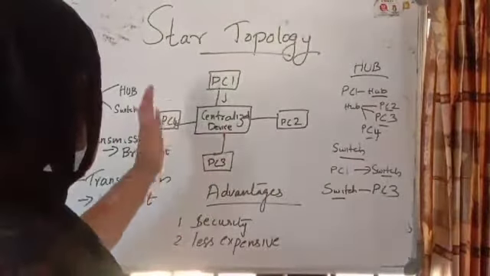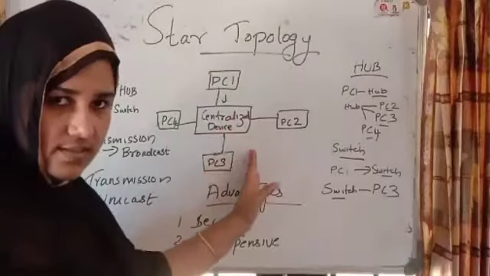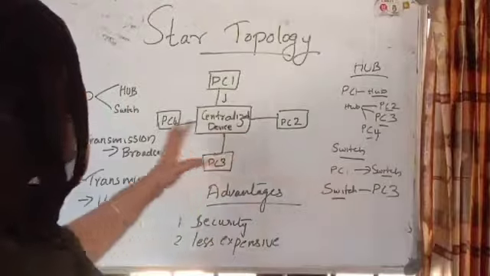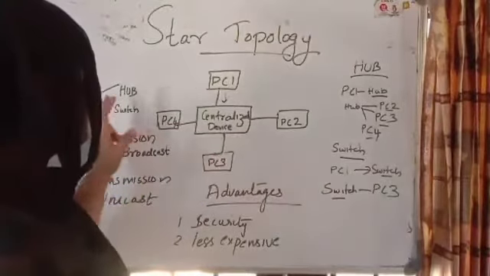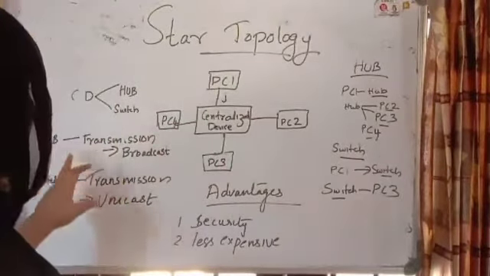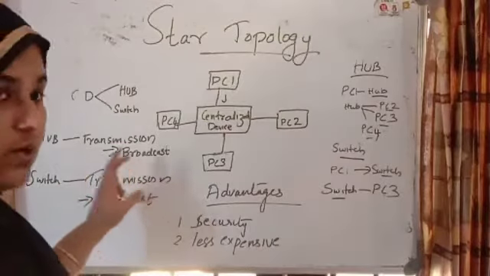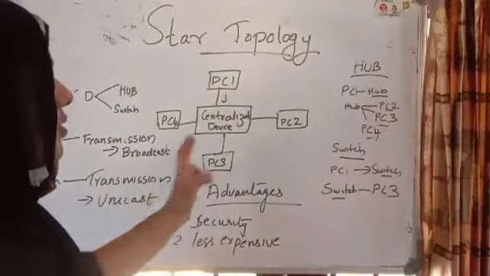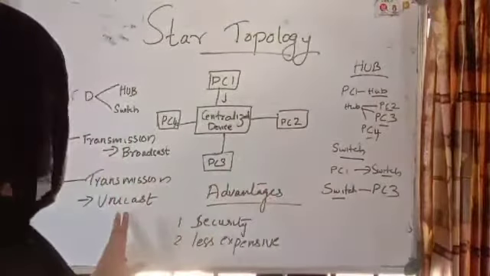So understood now? Star topology is like this. It has one centralized device to which all the computers are connected, and the centralized device may be a hub or switch. If you are using a hub, transmission will be broadcast. If you are using a switch, transmission will be unicast. So you understood what broadcast and unicast are.